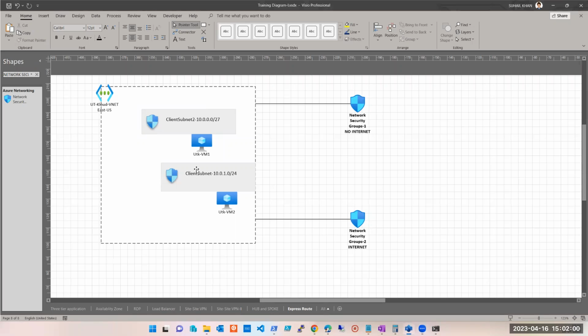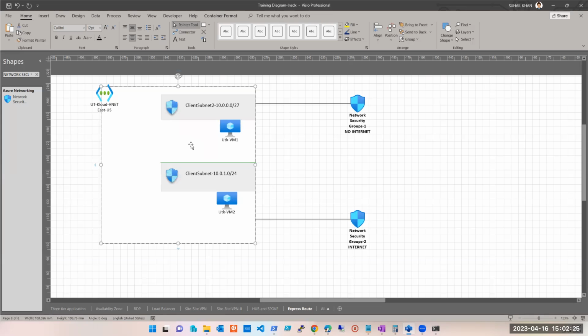Okay, so now subnets can talk to each other. When we say that, literally subnets are not talking; some resource is always placed on a subnet. There is nothing where subnets directly talk to each other, right? So subnets can talk to each other means that a machine on this subnet and a machine on this subnet can talk to each other. It could be storage on this subnet and storage on that subnet, or storage and a machine, any kind, but they can talk to each other. Why? Because this traffic is generated from inside this virtual network and the destination of the traffic is also this virtual network. That is the reason they are able to talk to each other. Is it clear, guys?